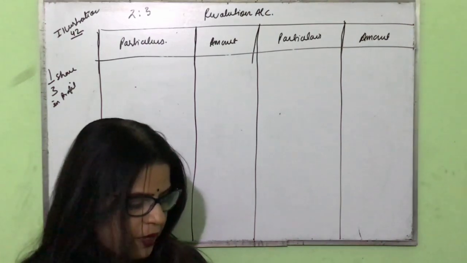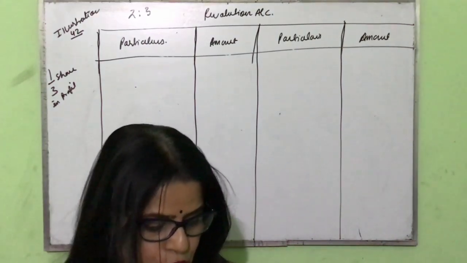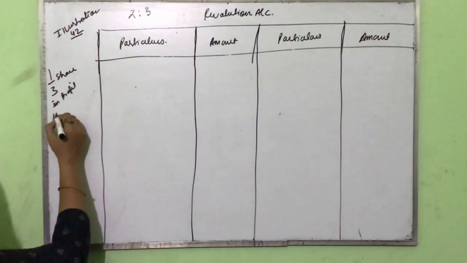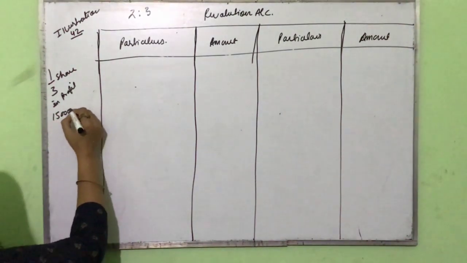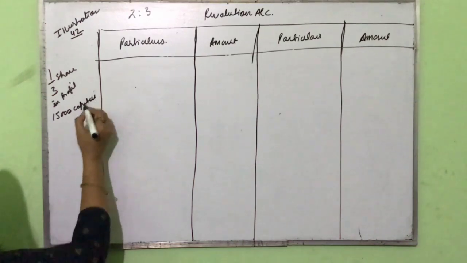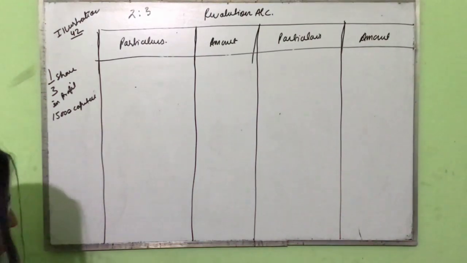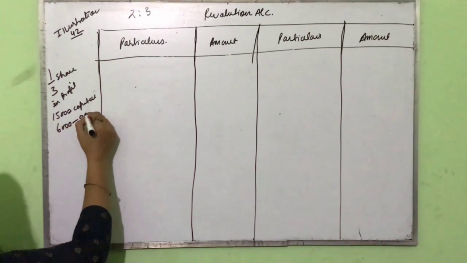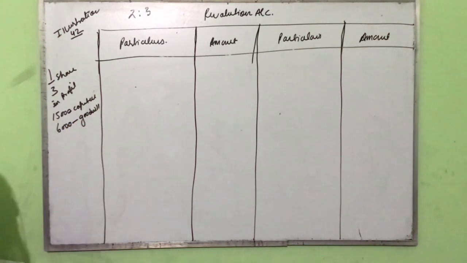Monica was to bring 15,000 as capital and 6,000 rupees as the share of goodwill. So this is the case number 2.